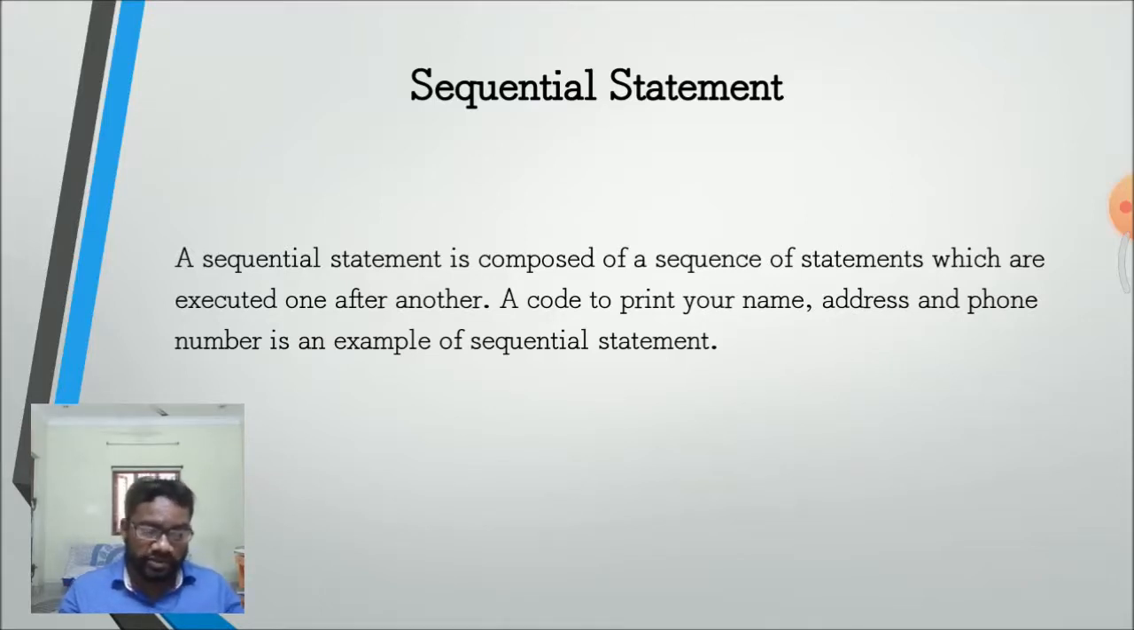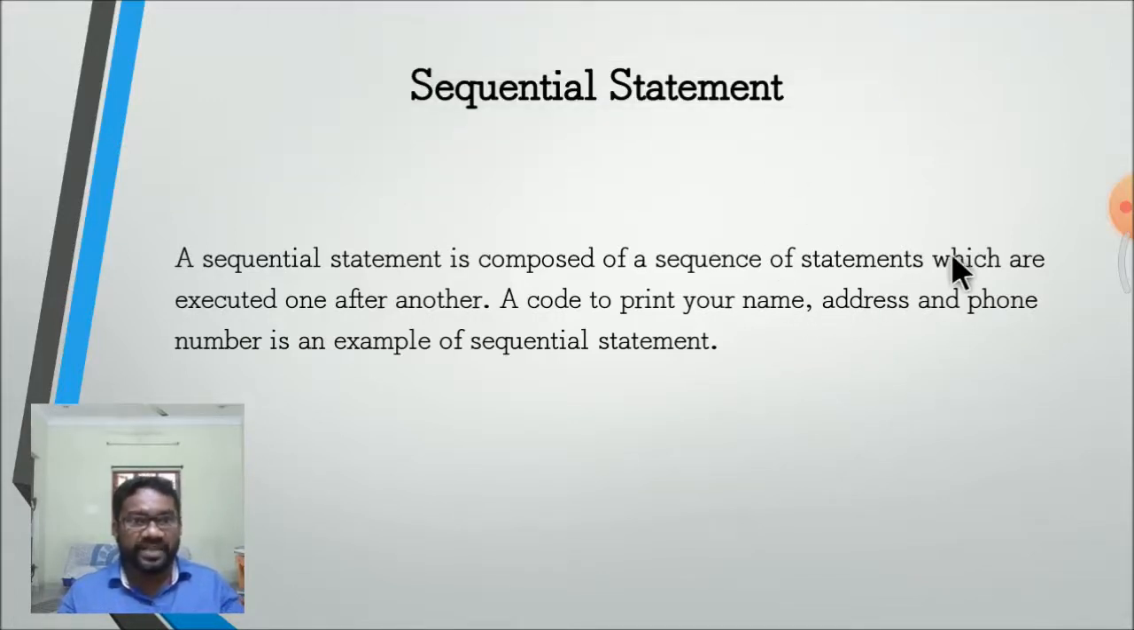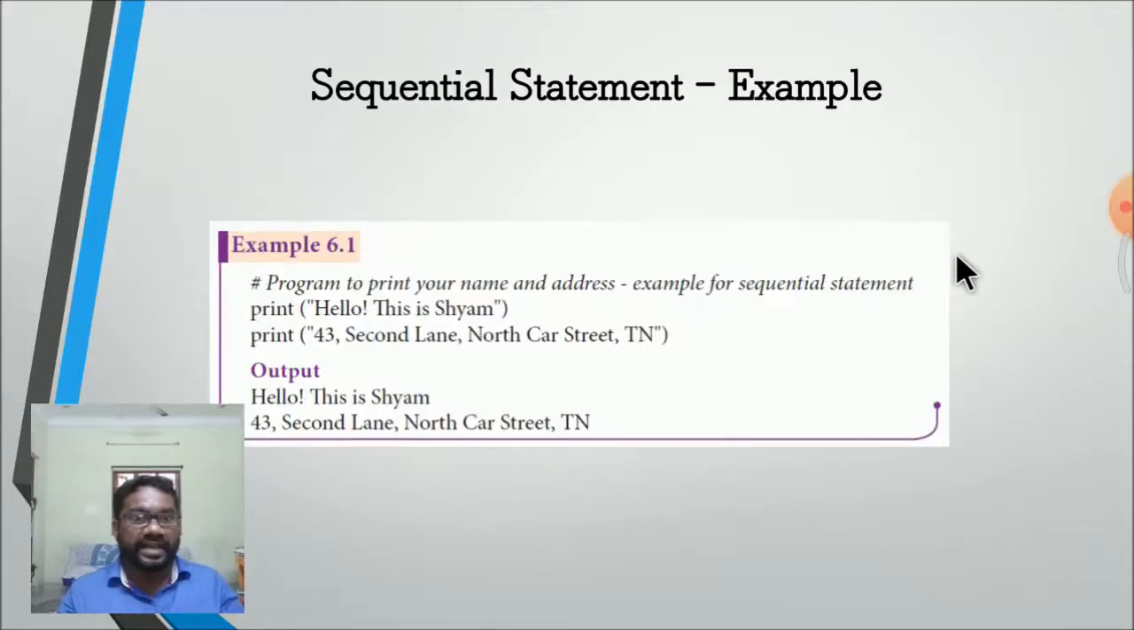Suppose you take a small record, entering your roll number, registration number, name, date of birth, father's name, as well as address and pin code. Handling a single record with statements in this order is called a sequential statement. Entering phone number and address in this way are examples of sequence statements, given in sequential order.